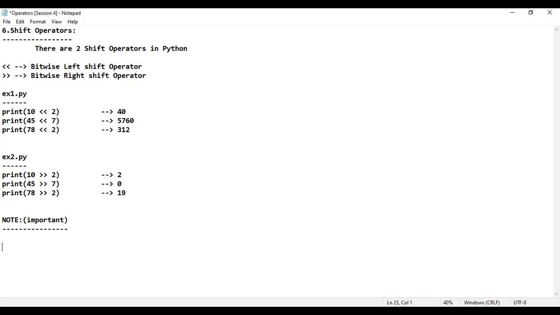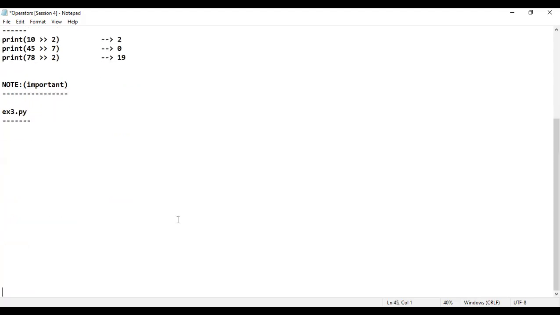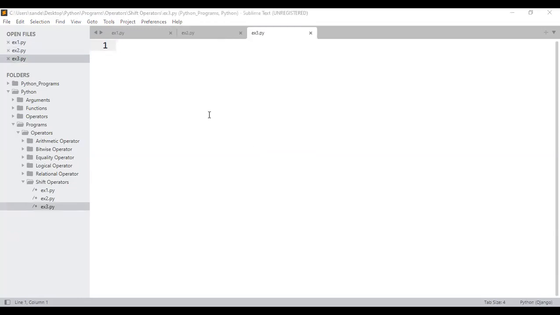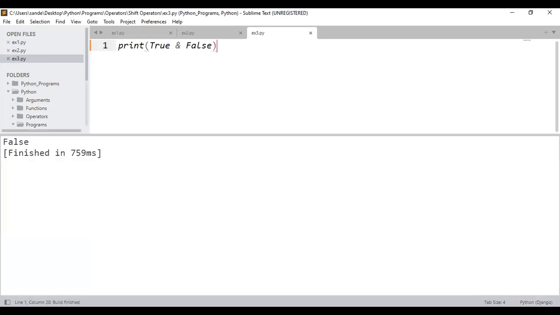It's very important, guys. Example number 3.py. It's a frequently asked MCQ question, whatever I have collected from different company interviews. I'll go back to Sublime Text and consider example number 3.py. Directly you should be telling the answer. What is true and false? It is false itself.